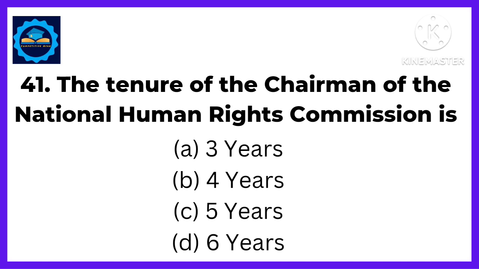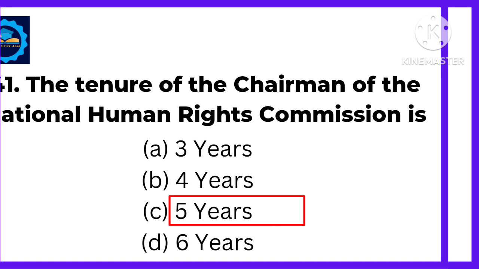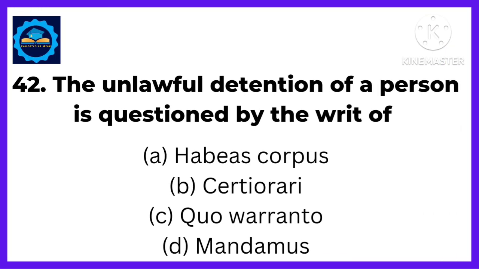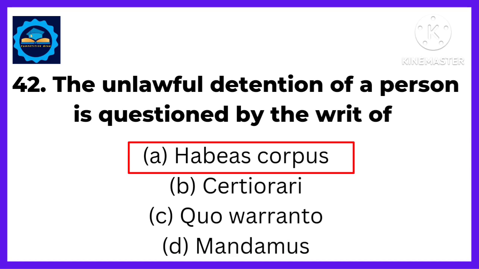Next, the tenure of the chairman of the National Human Rights Commission is. Answer: is 5 years. Next, the unlawful detention of a person is questioned by the writ of. Answer: by the writ of habeas corpus.